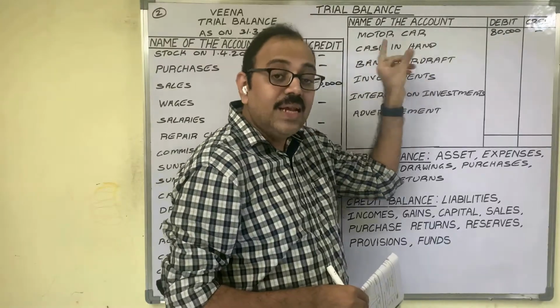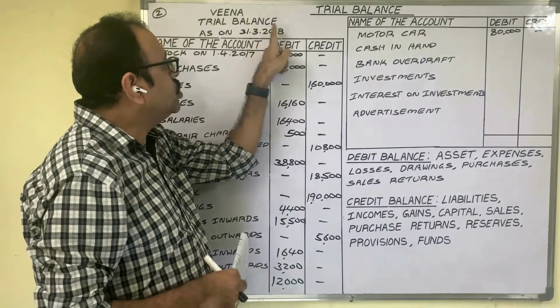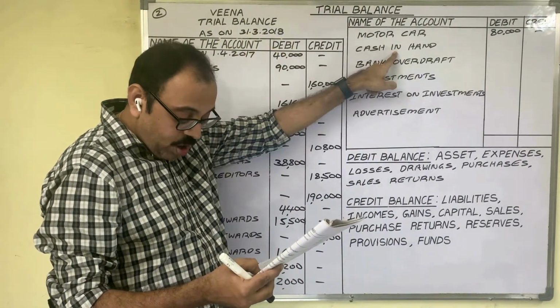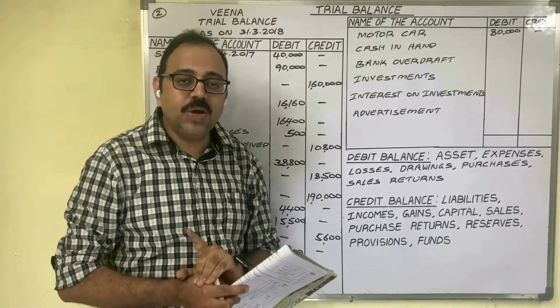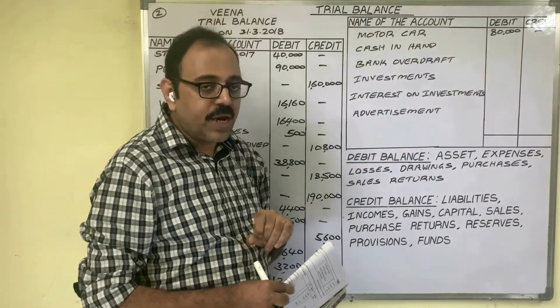Cash in hand is an asset. We prepared the cash account on 31st March 2018. That account is showing a debit balance of 14,300. Cash in hand is an asset. An asset always shows a debit balance. Therefore, in the debit column, you have to write the amount.